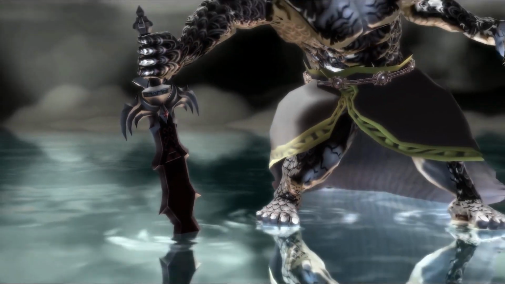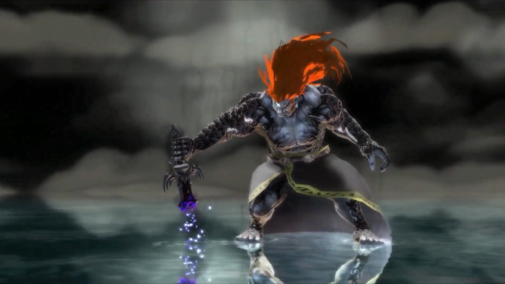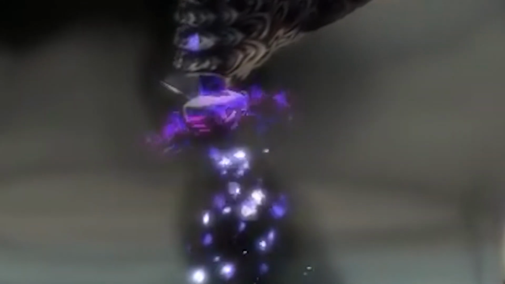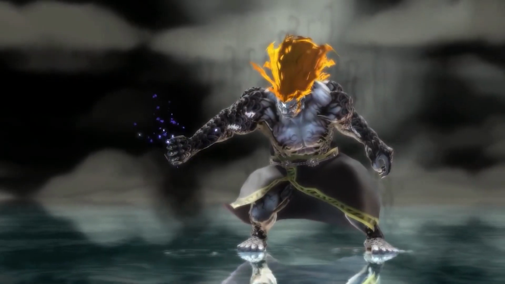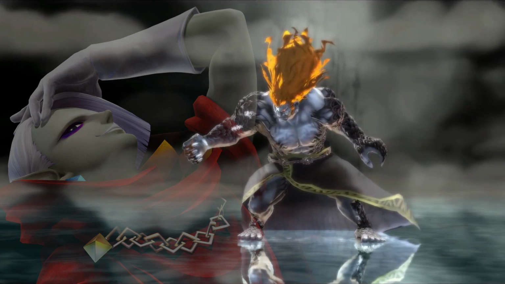And shortly after this, something very peculiar happens. The dark master sword, otherwise known as the demon lord Ghirahim, dissolves into thin air. And that's it. That's the end of Ghirahim's story as we know it.